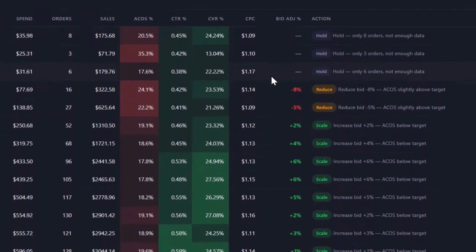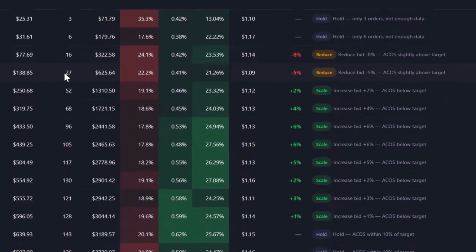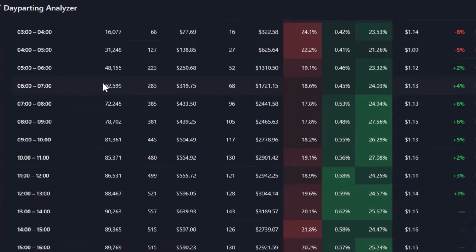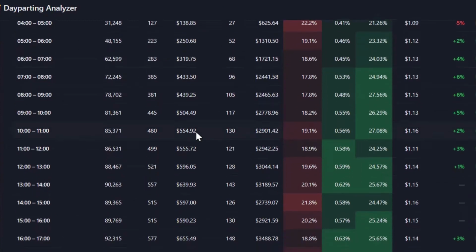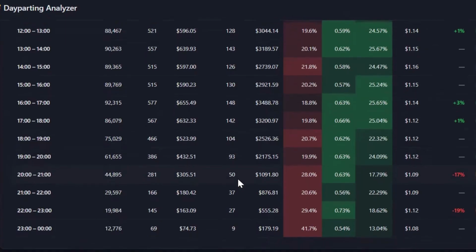For example, in the best hours, you can see the orders start flowing from, let's say, so we have 16 orders at 3 to 4 a.m. and then we have 27 and so on. And you can see the peak that we get started is somewhere from 6 a.m. and then the orders keep going, and for example, let's just stick to 93 as our last performing hour. When we reach the 20th hour, it shows 93 orders, and after that hour, it starts slowing down. There's still orders, but it slows down a lot.